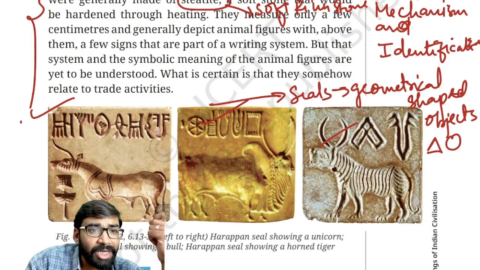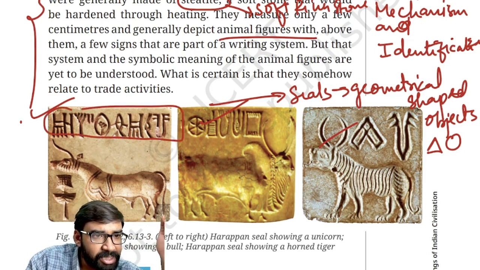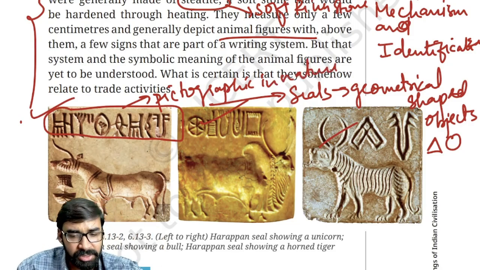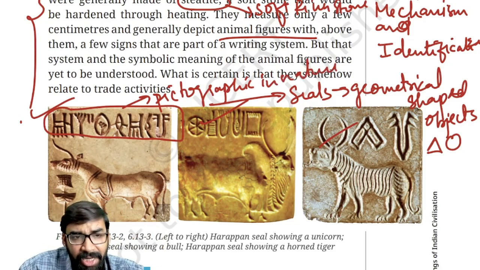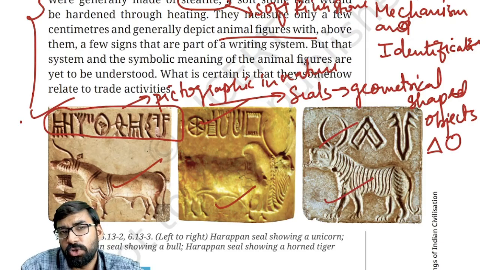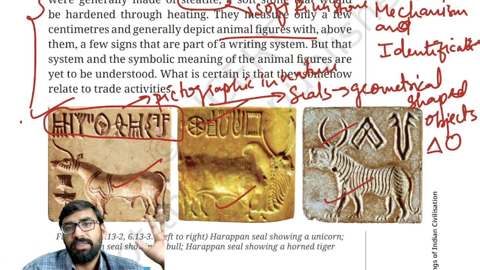Apart from this, what are the designs depicted on the seals? As you can see here, animal figures are shown. Clear? And then you can see a writing script is also there. So what kind of script is this? This is considered pictographic in nature. Clear? Pictographic script, symbols are created. So what kind of animals are there? Animals like the unicorn, bull, and horned tiger are also there.